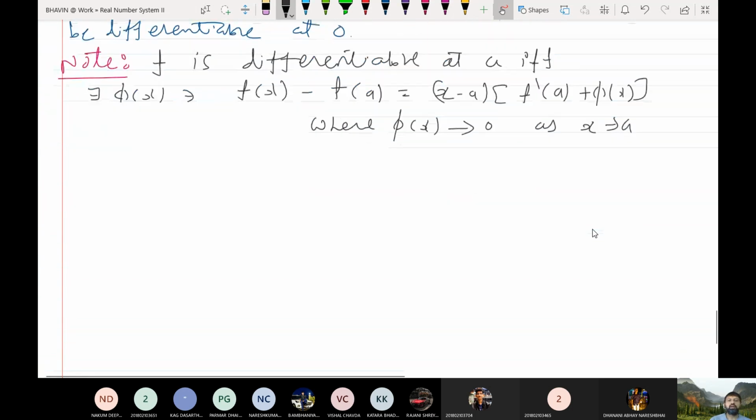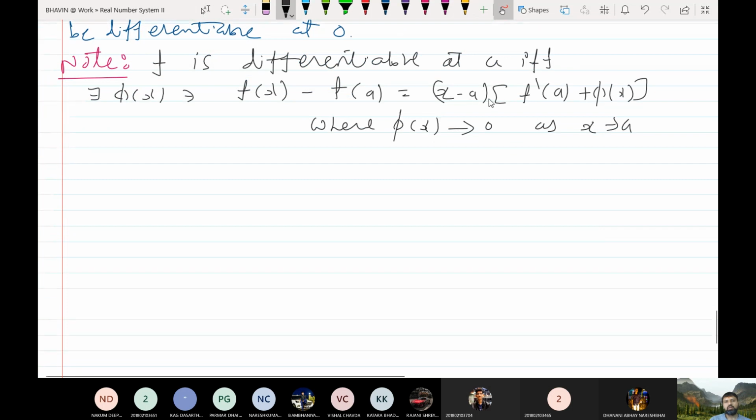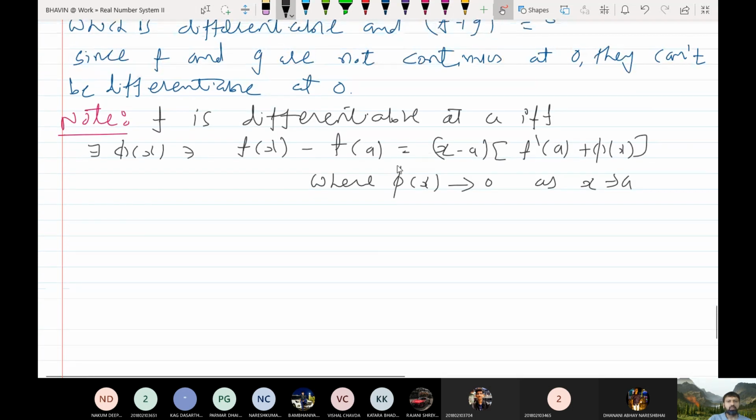So this is a consequence of derivative. Just bring x minus a from right to left. So on the left side you will get (f of x minus f of a) upon (x minus a), and on the right side you have f dash a plus phi(x). Now in order to get f dash a, you need to take the derivative, so you need to take the limit as x tends to a. So from the left side you will get f dash a. So I must put phi(x) tends to 0 as x tends to a. So this is a very easy consequence. Do you understand? Yes, sir. Okay, so we will use this fact.